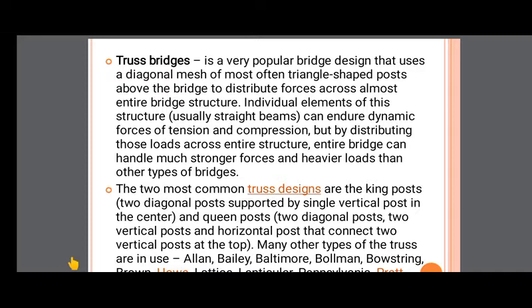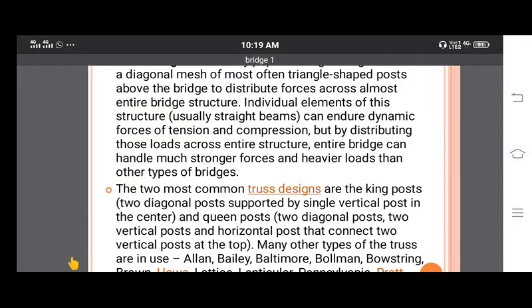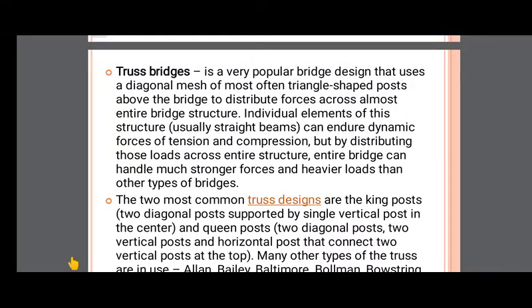Individual elements of this structure can endure dynamic forces of tension and compression, but by distributing those loads across the entire structure, the entire bridge can handle much stronger forces and heavier loads than the other types of bridges. I will read out once again. It is a very popular bridge design that uses a diagonal mesh of most often triangle shaped posts above the bridge to distribute the forces across almost the entire bridge structure.